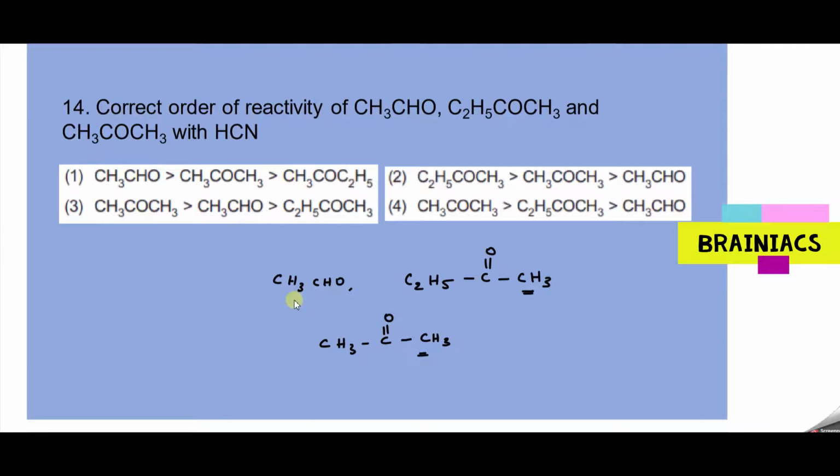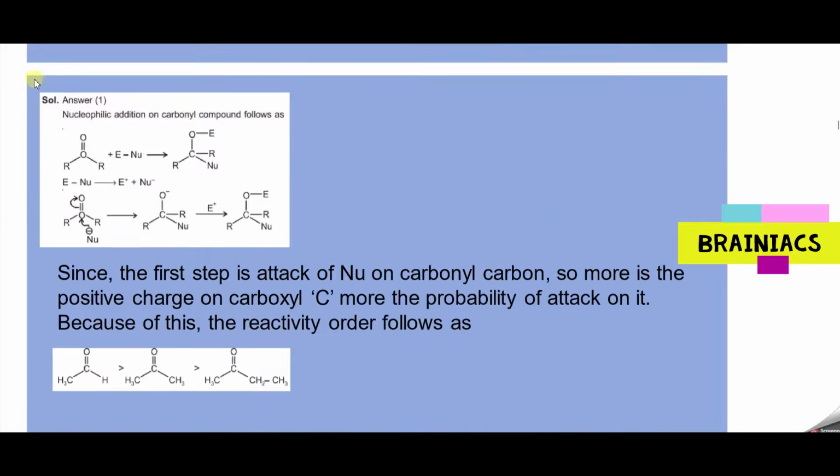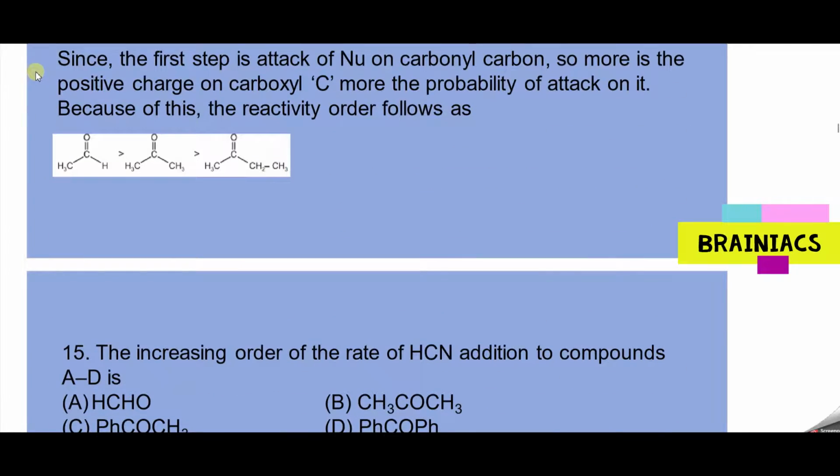So here first one who will come? The acetaldehyde will come, CH3CHO. Between these two, both are having CH3 group here, that is identical, but this is having C2H5. This is having more plus I effect, so this will have least reactivity. So the first one CH3CHO, then dimethyl ketone, then only the final one will come. So the answer should be which one? Option 1, I hope. Yeah. Option 1 is the correct answer. Is the logic clear? Okay. Now we'll go to the next question.